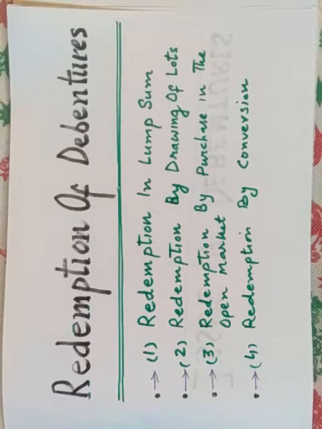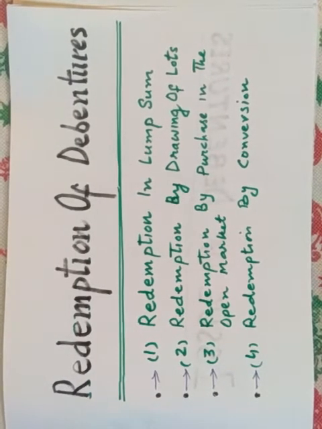The company is liable to repay the amount due to a debenture holder along with the interest accrued till the date of maturity. Repayment of amount due on debentures to discharge the company's liability is known as redemption of debentures. I will repeat it. Repayment of amount due on debentures to discharge the company's liability is known as redemption of debentures.